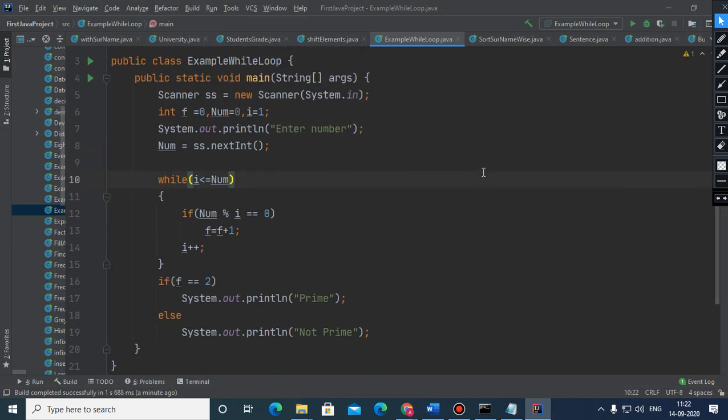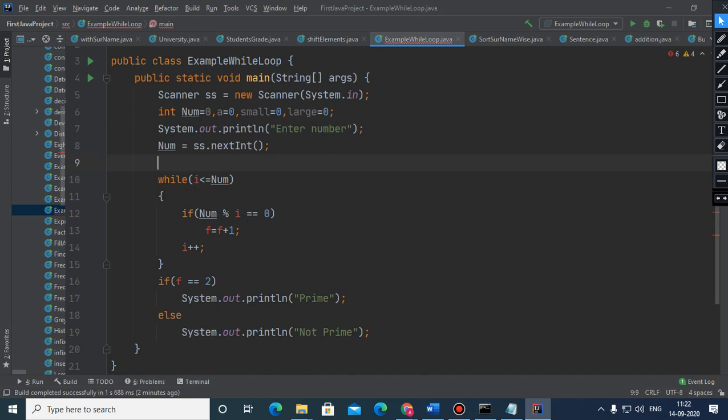Okay. Now children, using the same while loop, I would like to find out the smallest and largest digit of the number. So first of all, you have to see how many variables are needed. First of all, we need a variable which is num, and we need a variable for the extraction of digit. We need a variable for the small, we need a variable for the large. These many variables are needed. And we have already entered the number.